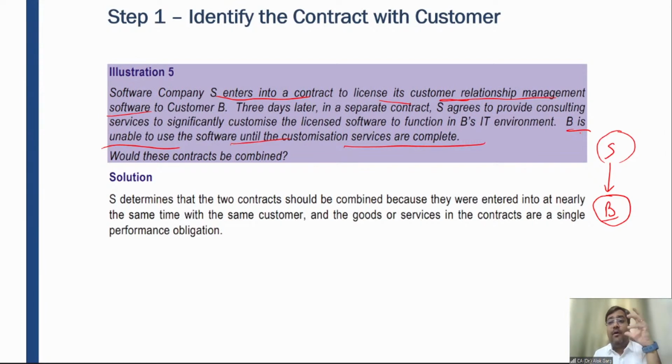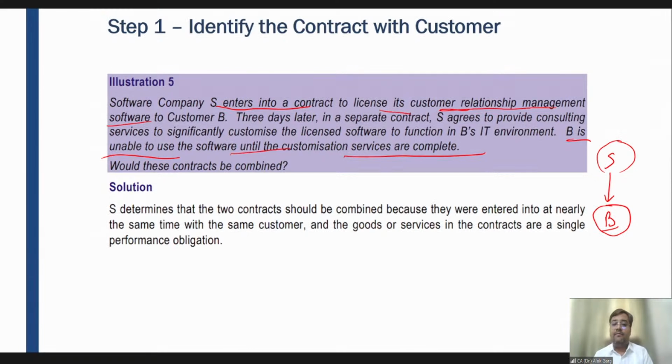But if I talk about the performance obligation, friends, tell me whether there are two performance obligations or one performance obligation. When S has sold software to B, would B be able to use that software? Have the economic benefits been passed on to B? Will B be able to utilize the fruits from that software until and unless it is customized? Sumit is saying single performance obligation. Yes, you are right, Sumit.